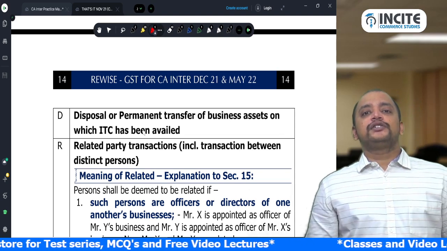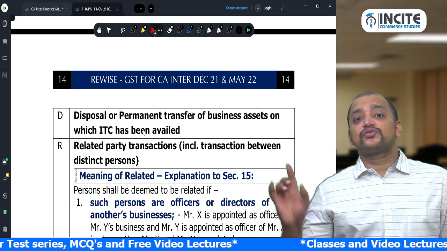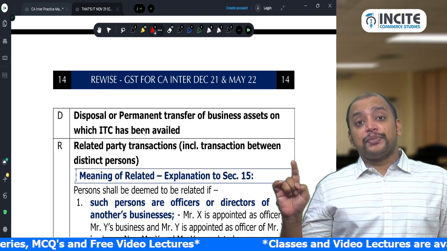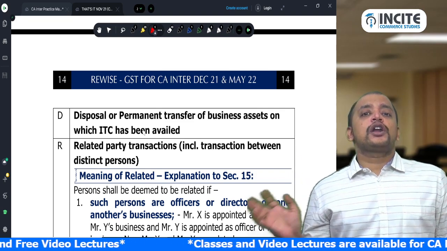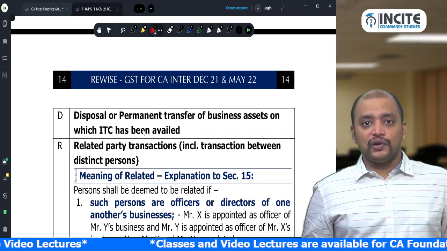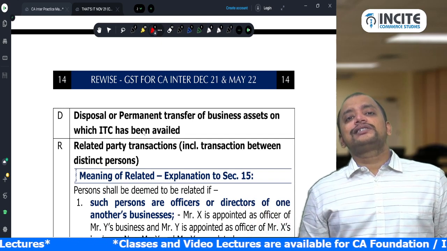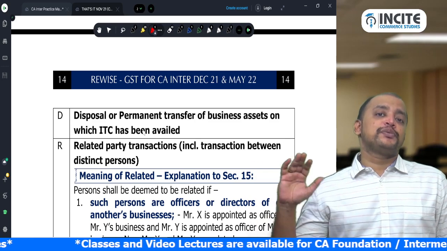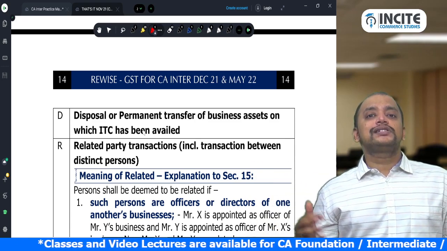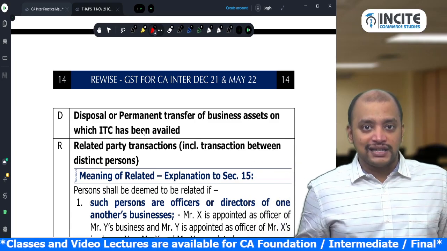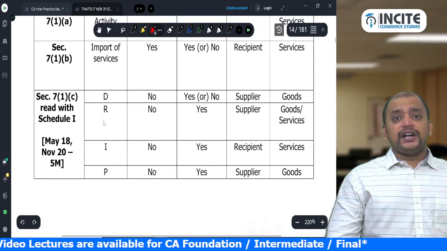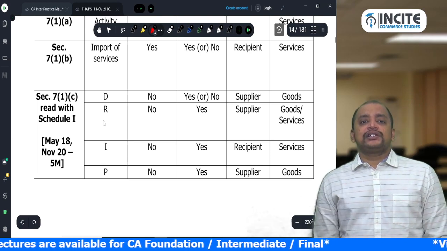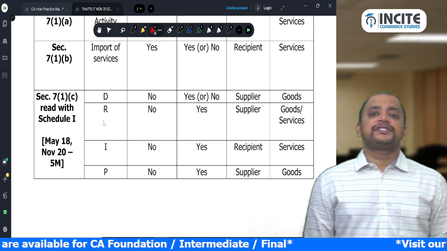GST is payable in terms of section 18 subsection 6. What is that? Disposal of capital goods on which ITC is availed. Suppose it is other than capital goods, then normal value under section 15. But here there is no consideration, so the value needs to be determined as per the rules, and we don't have the rules applicable for CA Intermediate exams. That is D. And R is for related party transactions, including transactions between distinct persons.